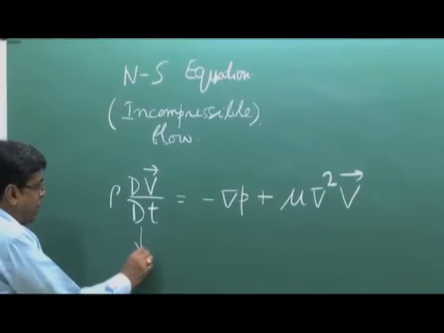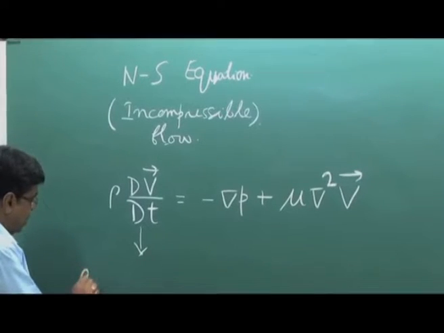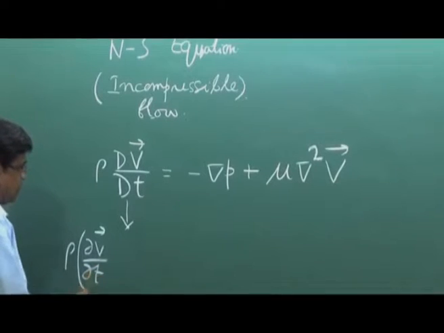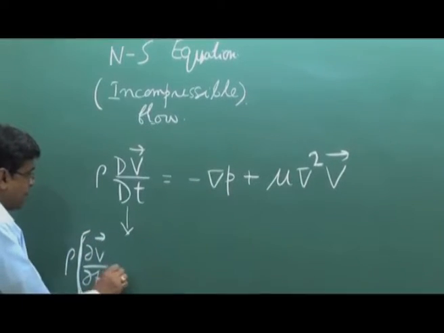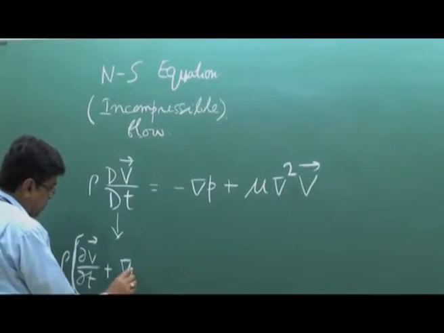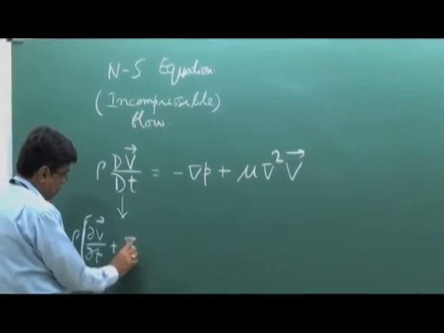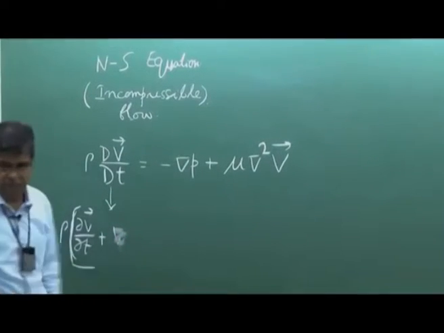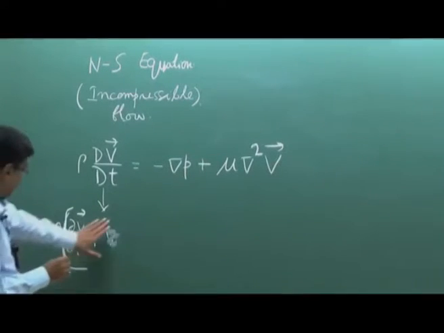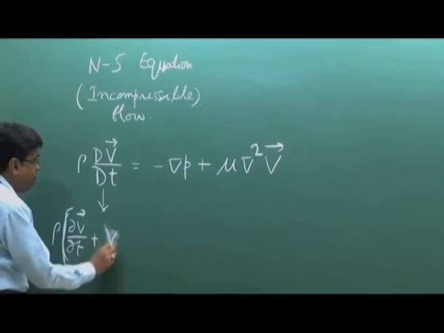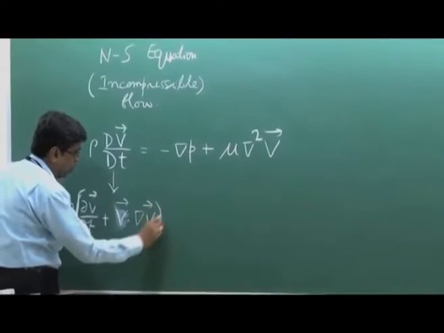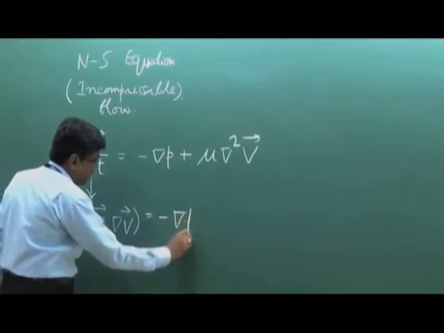Now this acceleration part can be split in terms of its temporal acceleration plus the V dot grad V term. Professor Sumon Chakraborty has already told you this, and this part remains as it is.